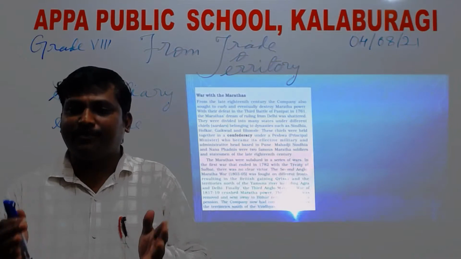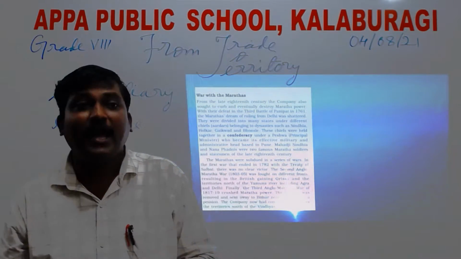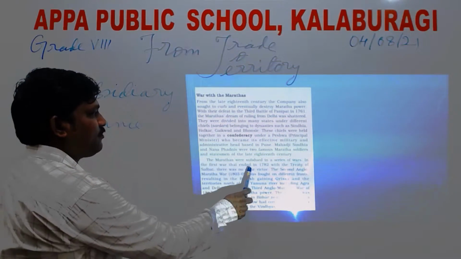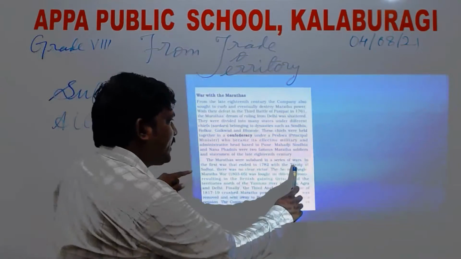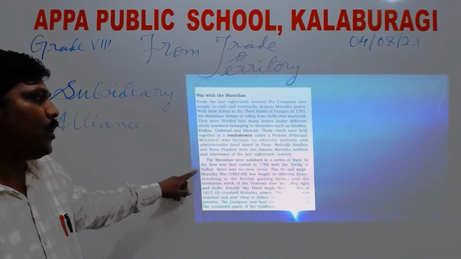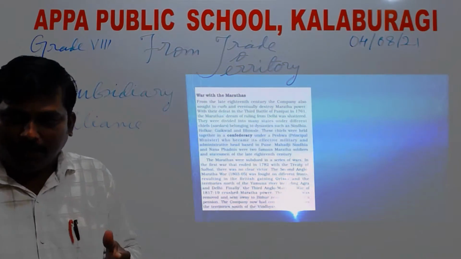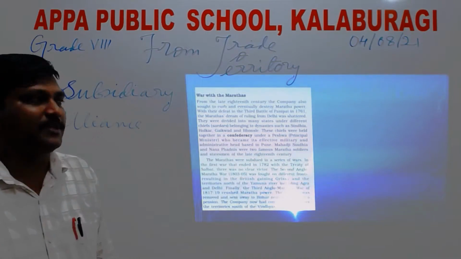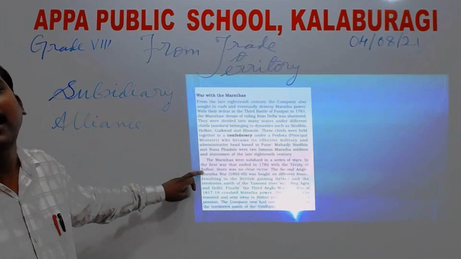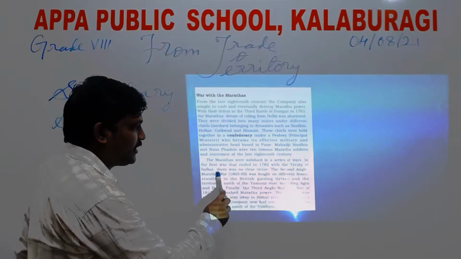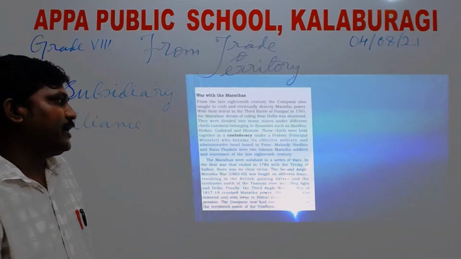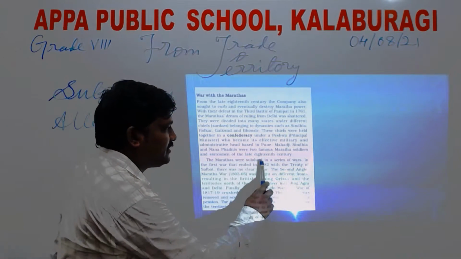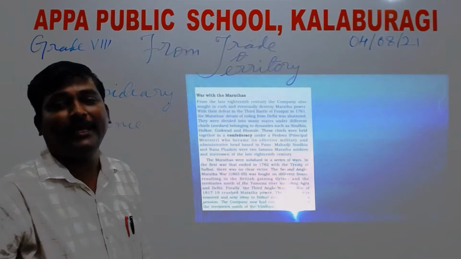The Anglo-Maratha War was fought between the Britishers and the Marathas, and a series of battles were fought. The first ended in 1782 with the Treaty of Salbai. When the battle ended, both came together and signed a peace treaty, which ended with the Treaty of Salbai. It means the control of Salbai would be under the British. Again, you must see there was no clear victor in the first Anglo-Maratha War, 1782.